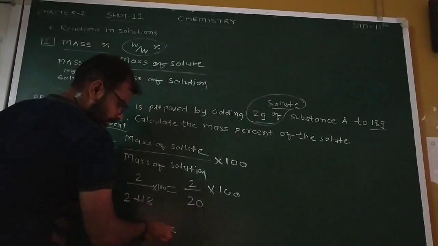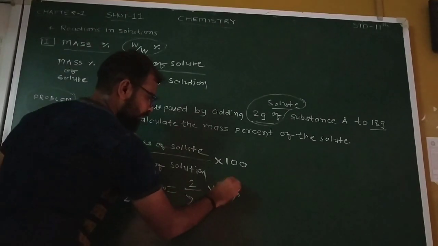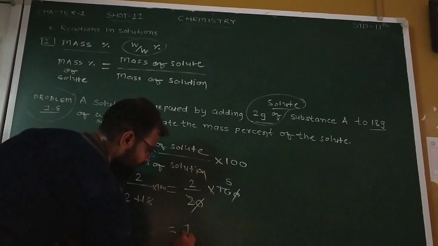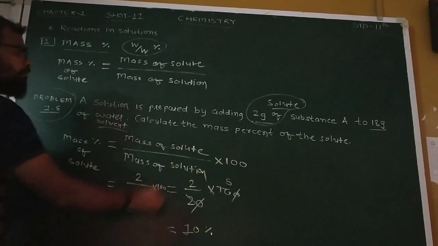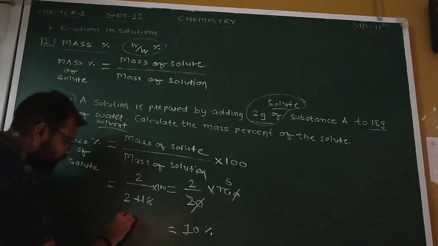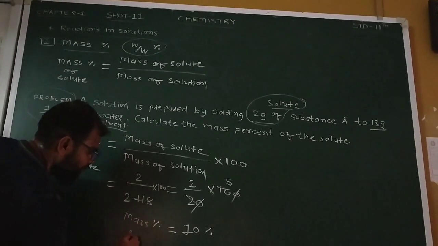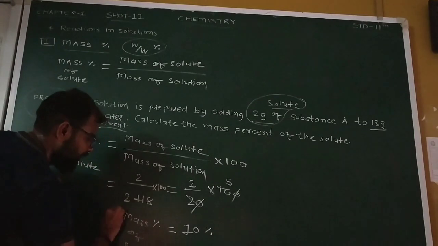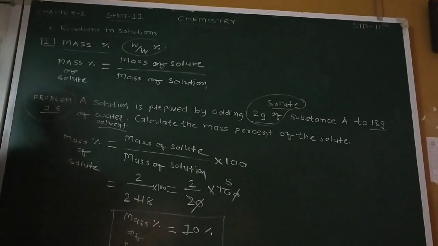Now you have to do the calculation: cut the zeros, 2 5s are 10, 5 2s are 10. 10% would be the answer of the mass percentage of the solute. So the answer is: mass percentage of solute is equal to 10%. Okay, so that's all.